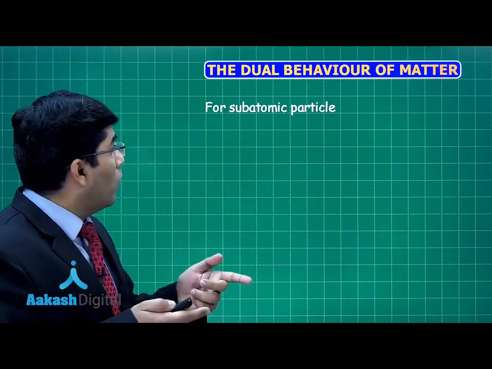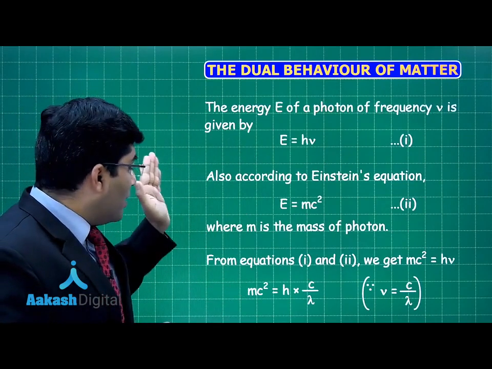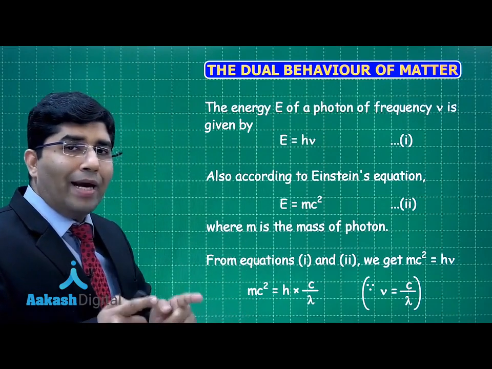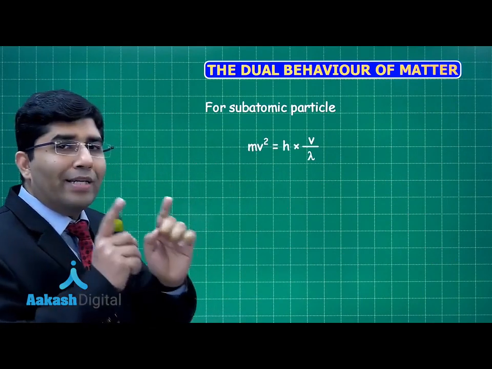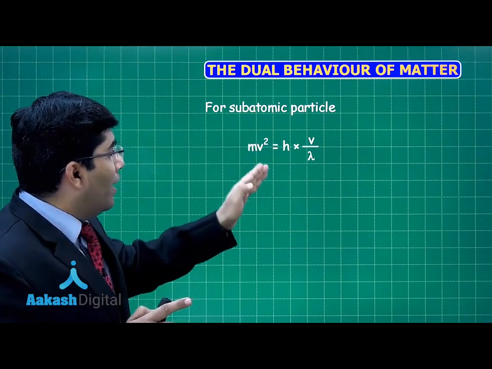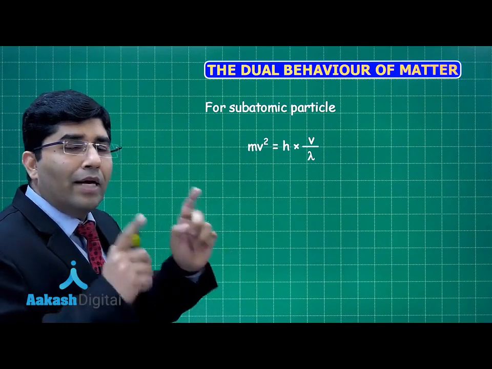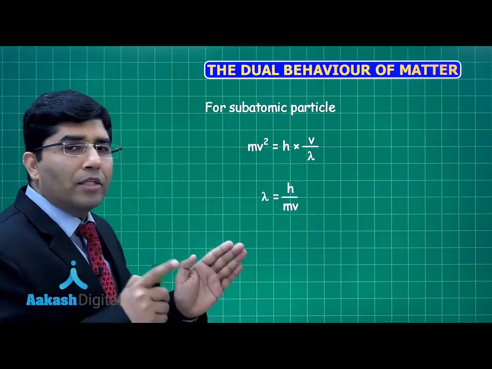If we further solve it, for a subatomic particle, it was mc^2 = hc/lambda, where c is the speed of light. We can say that v is the speed of that subatomic particle. So mv^2 = hv/lambda, and if we find lambda, that is the wavelength, also called the de Broglie wavelength, lambda = h/mv.